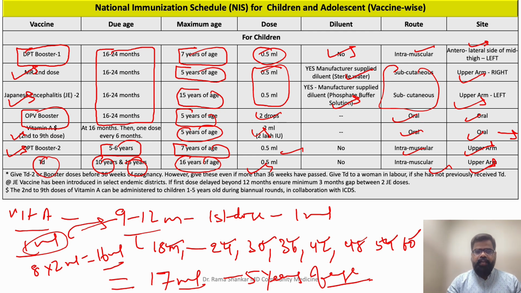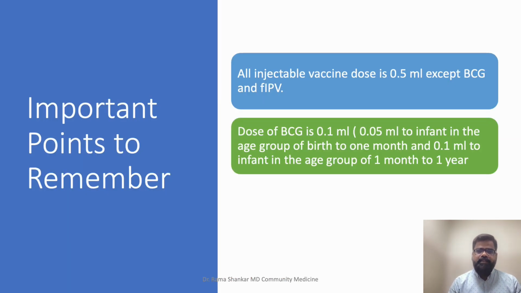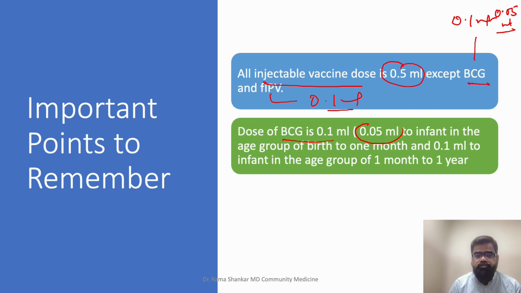Okay. Now, as I said, the golden rule which you should remember is that all injectable vaccine dose is 0.5 ml except BCG. You can remember BCG is 0.1 ml, with a clause of 0.05 ml between birth till 1 month, and FIPV 0.1 ml. I've already clarified BCG 0.1 ml. Half of 0.1 ml happens to be 0.05 ml, which is given between birth till 1 month of age.